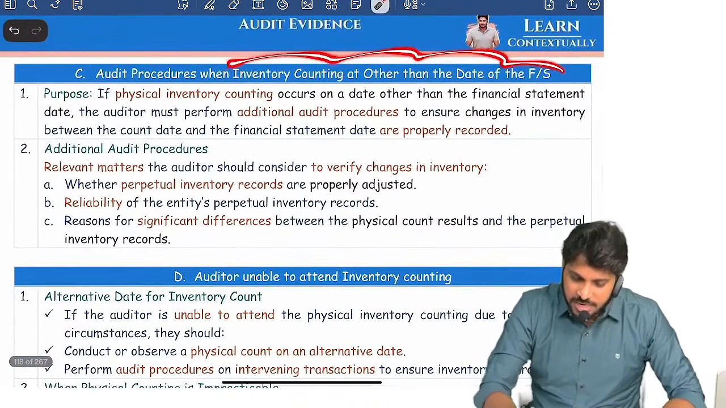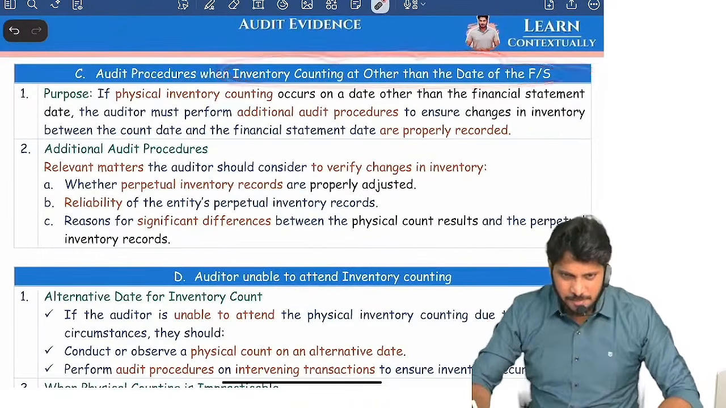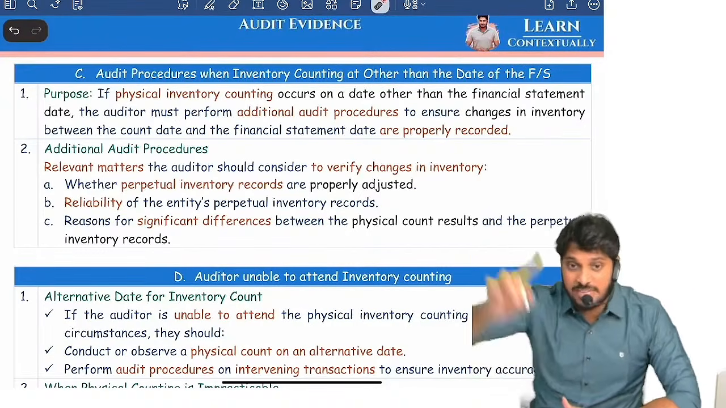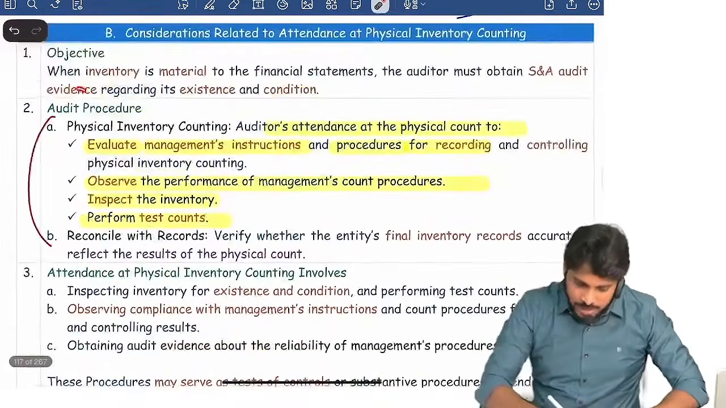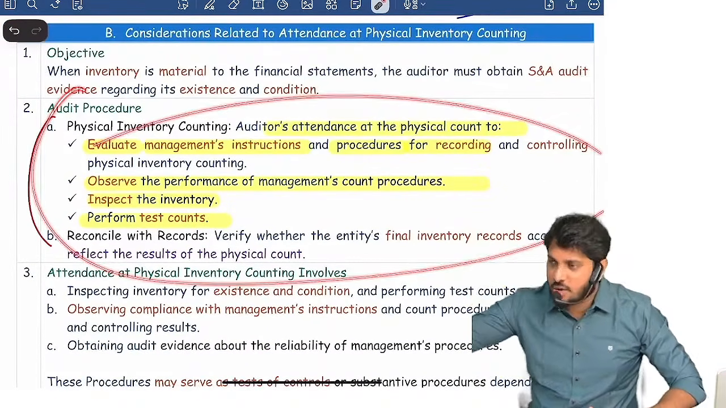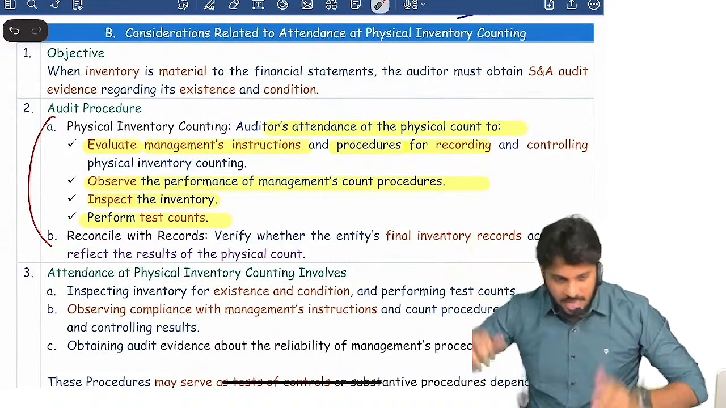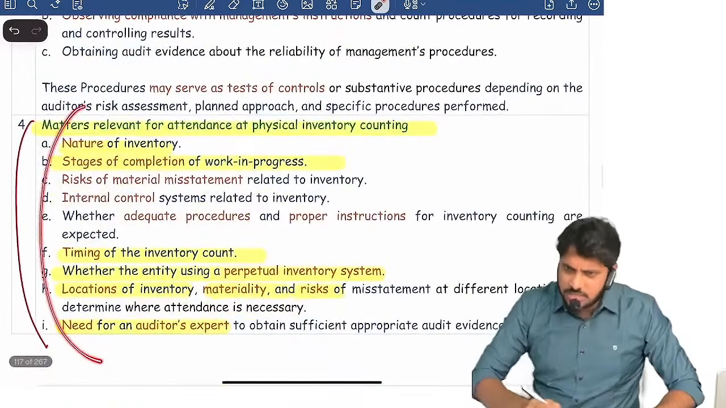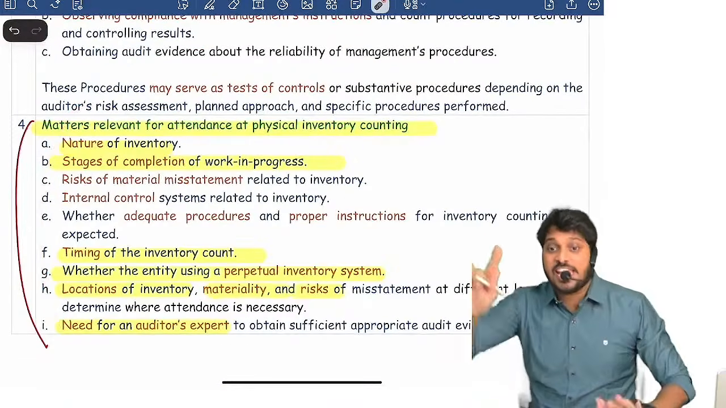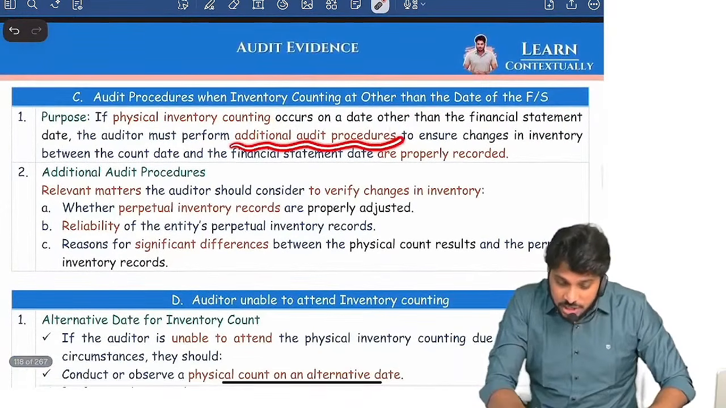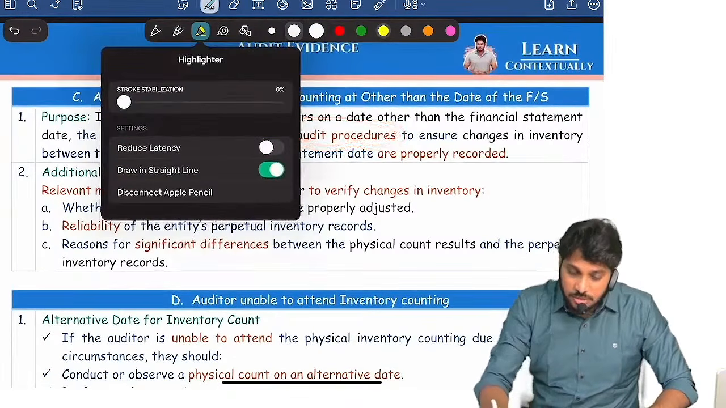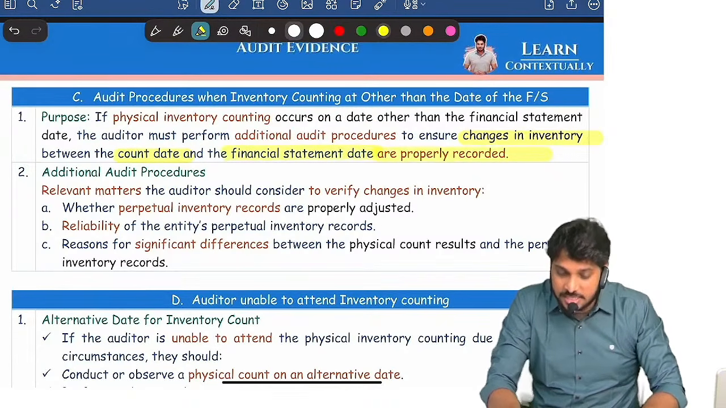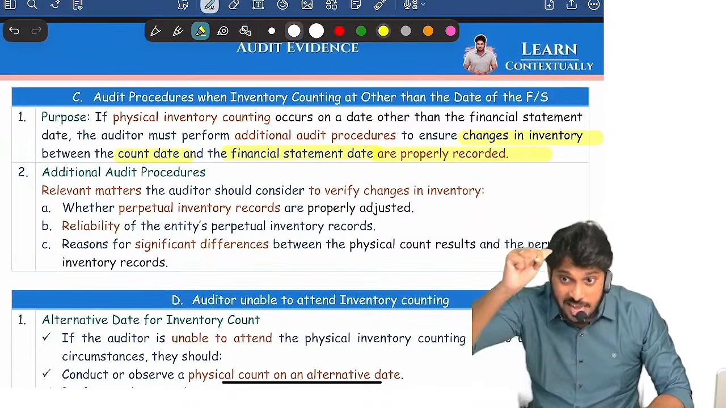Suppose inventory counting is performed at other than the balance sheet date. If it is performed on the balance sheet date, whatever was said above, as usual I will perform. Suppose it is performed at other than the balance sheet date, same things. Even if management is doing inventory counting on 20th April, after 31st March, same procedures. When I go, I will keep these factors in mind as usual. In addition to this, I need to perform an additional procedure. What additional procedure? I need to see whether changes in inventory between the count date and the balance sheet date are properly recorded or not.